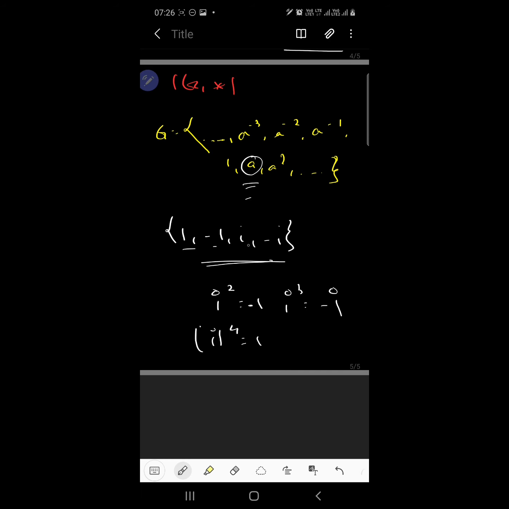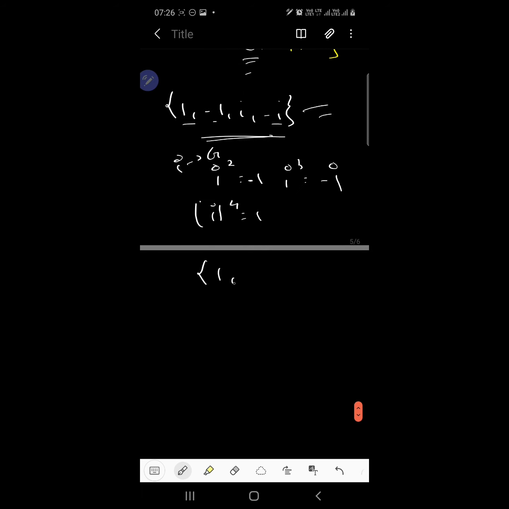So all the elements are formed from i. So i is the generator of the group, and this is a cyclic group. Similarly, if we talk about {1, -1}, then minus 1 whole square is 1. So this is also a cyclic group under multiplication, where the generator of the group is minus 1.